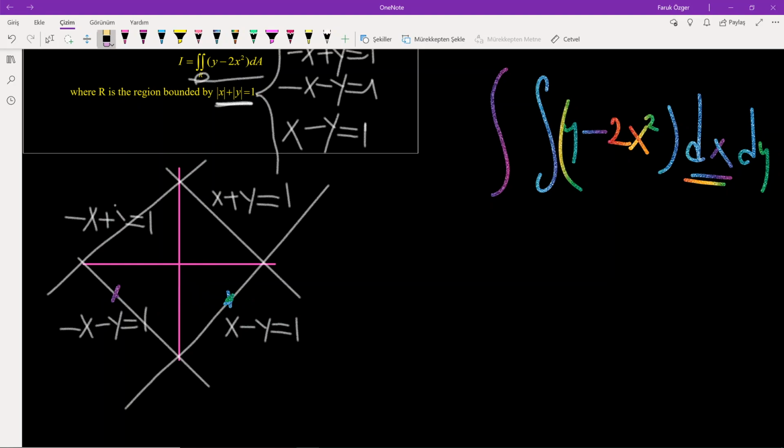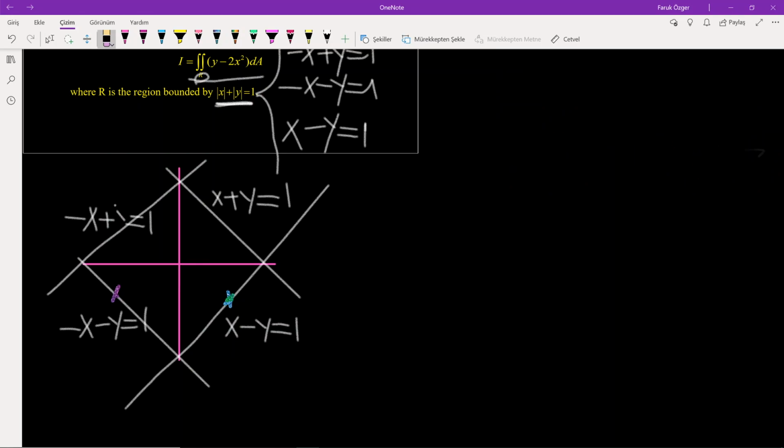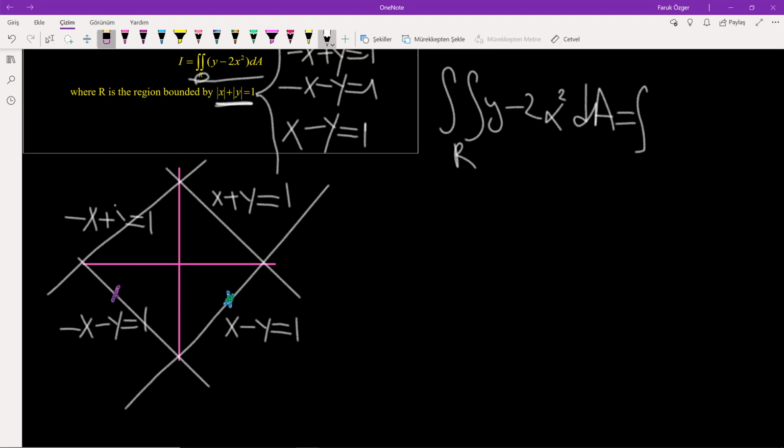I want to compute the double integral first with respect to y, then with respect to x. So this is the given double integral on R, and it is equal to, don't change the function again.